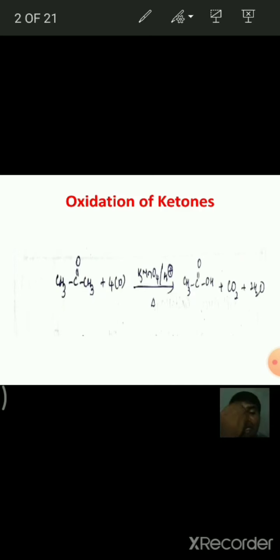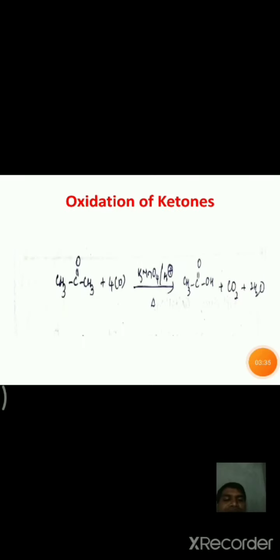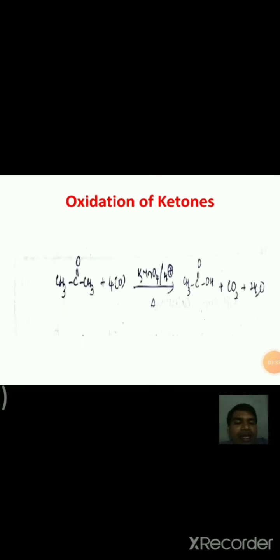In the case of aldehydes, when aldehydes are oxidized to carboxylic acids, the number of carbon atoms in the carboxylic acid is the same as in the parent aldehyde molecule.